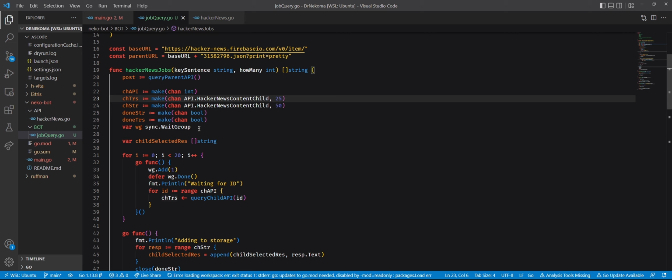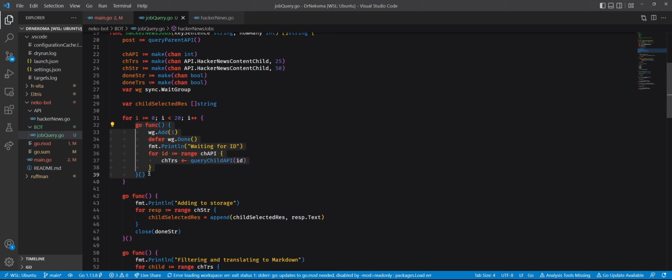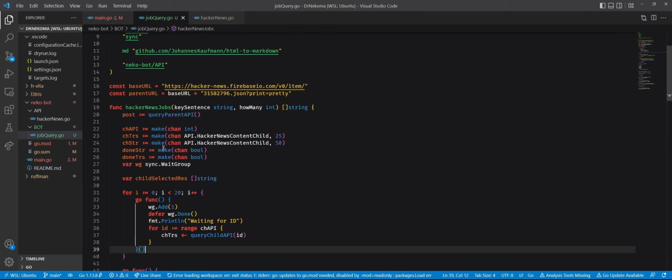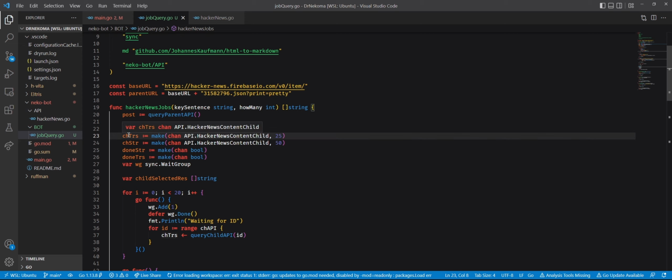So you pick an ID, you start doing an API call. So one worker. We're going to reach that concept later, but we're going to create a bunch of workers. Each one of them will pick a lot of IDs. Like the first worker picks the first ID, and then the second worker picks the second ID, and so on and so forth. And that's why they need to be in channels, right? Yes, because you're going to do them in a concurrent manner. And then there's the CHTRS, which is basically an abbreviation for channel for transformation.